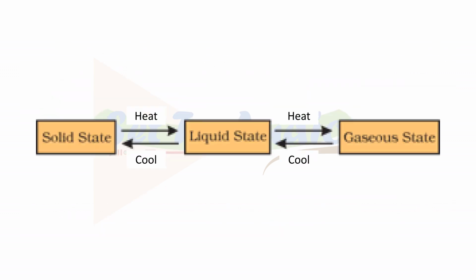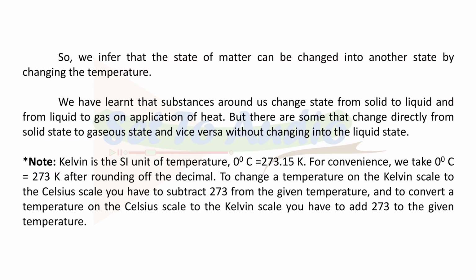When we apply heat, matter converts from solid state to liquid state, and if we continue to apply the heat, matter converts from liquid state to gaseous state. Now, if we do the reverse process, that is, if we cool down matter, it will convert from gaseous state to liquid state, and if we continue to cool the matter in the liquid state it will convert into solid state. So, we infer that the state of matter can be changed into another state by changing the temperature.